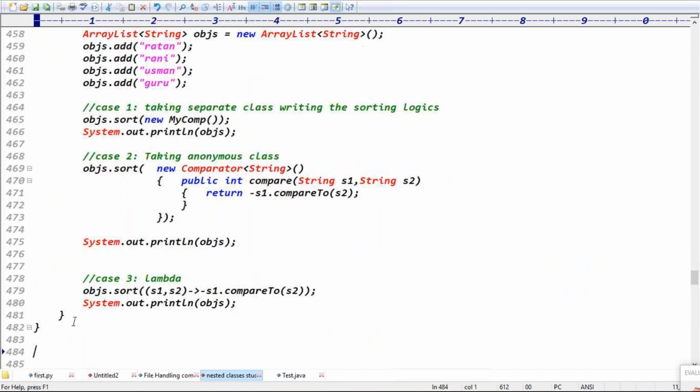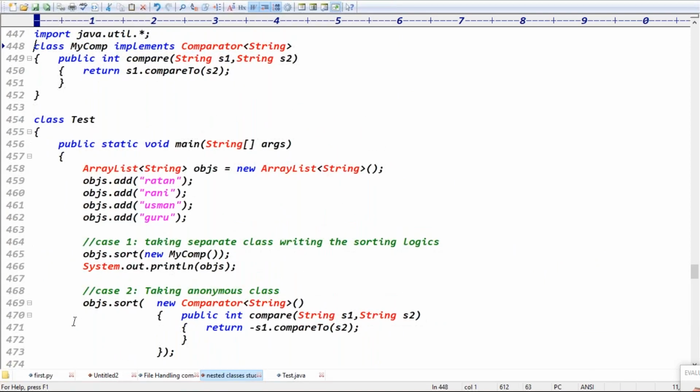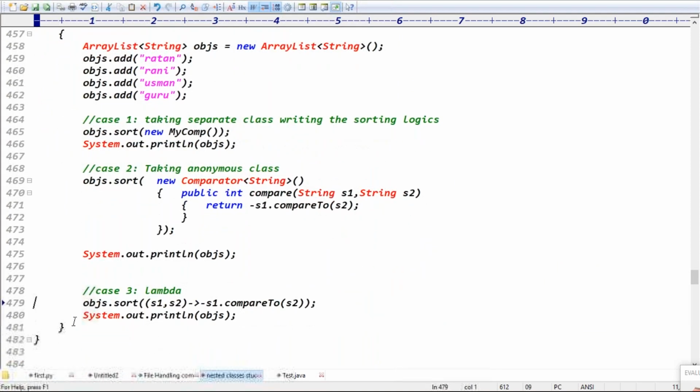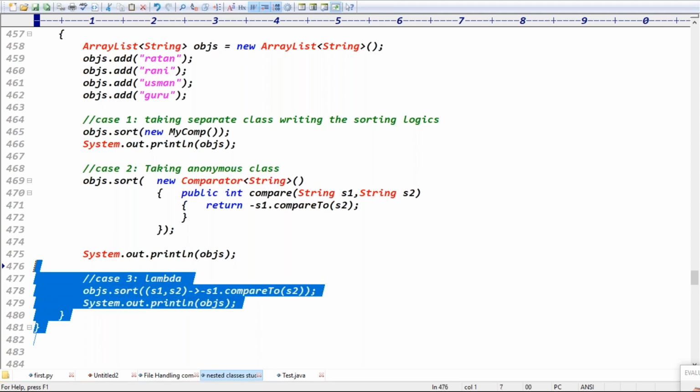Any questions? Sir, in real time, what approach do we use? Lambda. You tell me, out of 3 cases, which approach is better for you. Okay, I'll tell you. If I look at the code, creating an object directly of the class, the first implementation, is much clearer to a person who joins the organization. But in terms of class, bytecode and generation of a new class file, the third one is better, the lambda expression.